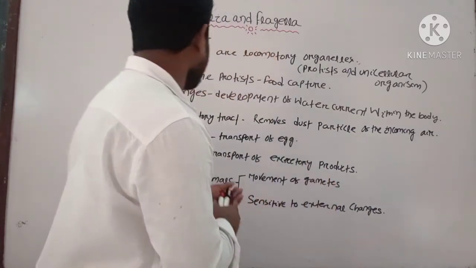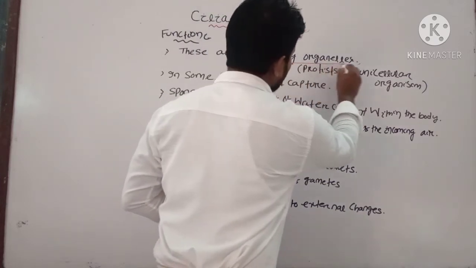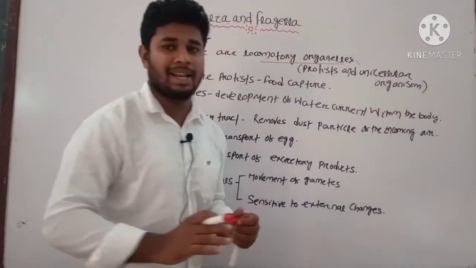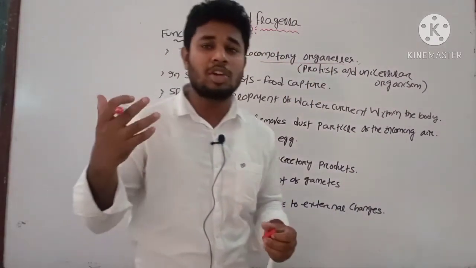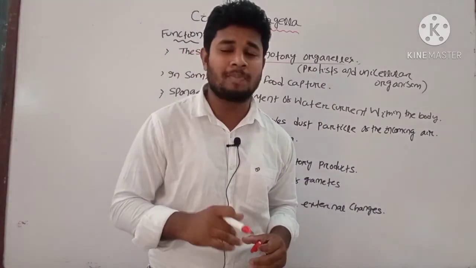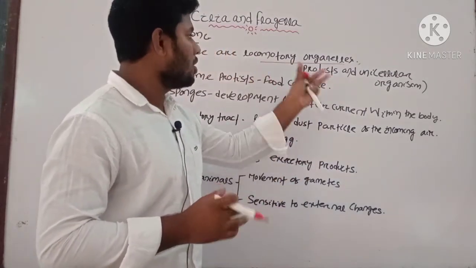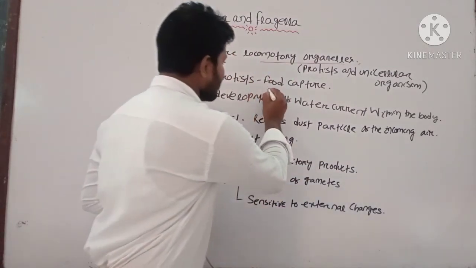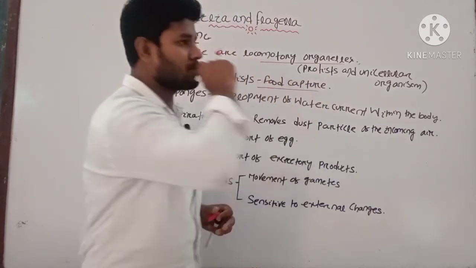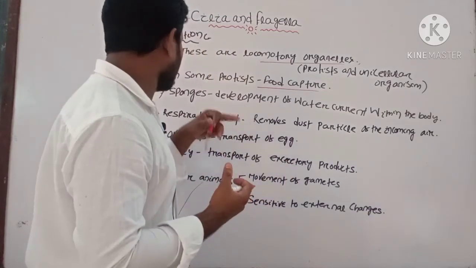One important function is that these are locomotor organelles. Most of the prokaryotic cells, that is the bacteria, are unicellular organisms, and protists like euglena and paramecium also have cilia and flagella. They mainly help in movement, and in some protists they also help in capturing food from the outer environment.